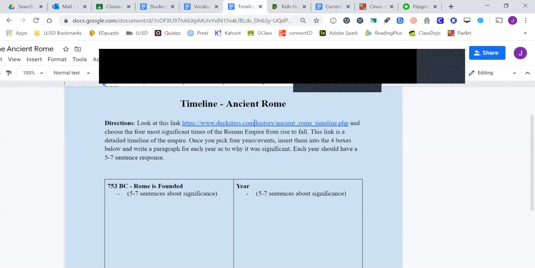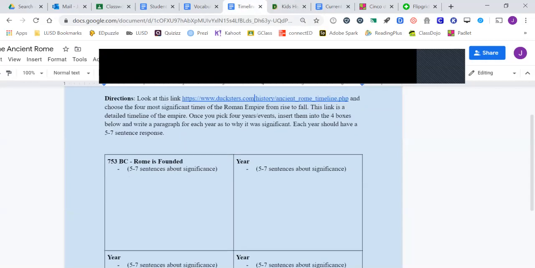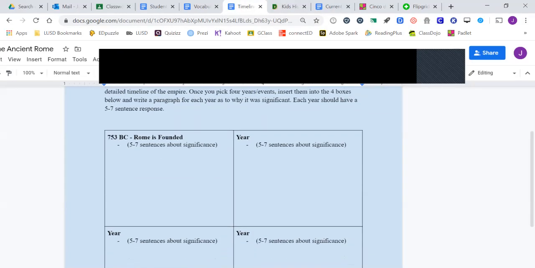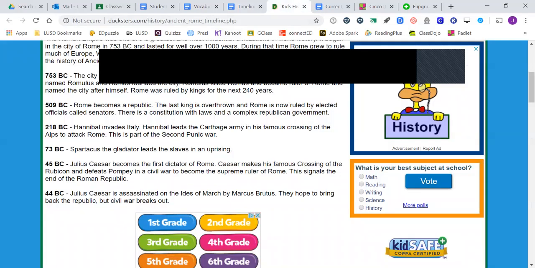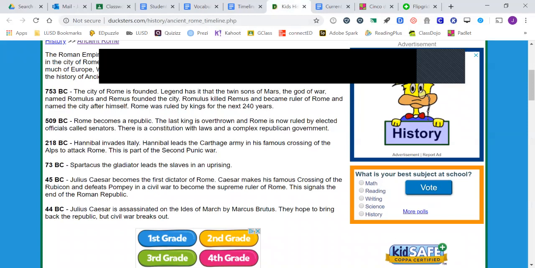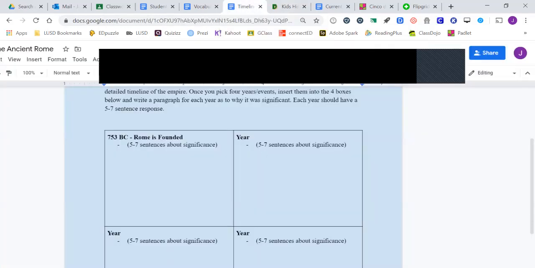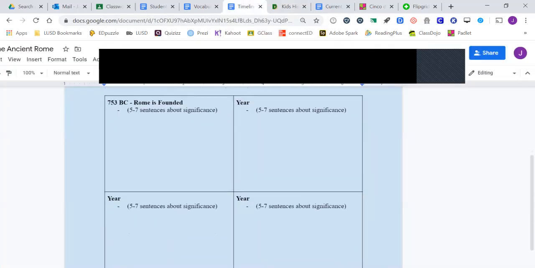Okay, thank you. So box 1 is already filled in because without that, there would be nothing to study. So Rome is founded. And then the next 3 are up to you using this website. Read through it, choose 3 more years, and then write 5 to 7 sentences for each as to why you think they are significant.